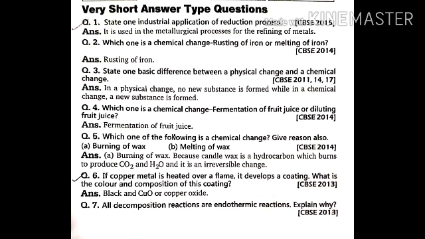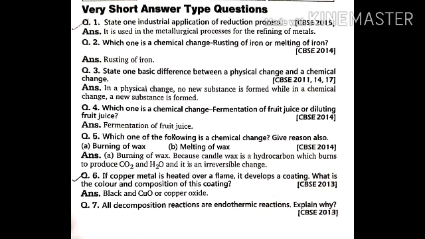Next question: which one is a chemical change? Fermentation of fruit juice or diluting fruit juice. Obviously fermentation, because only in fermentation are chemical reactions taking place. Diluting means we are adding water to it, right? So fermentation of the fruit juice is a chemical change.